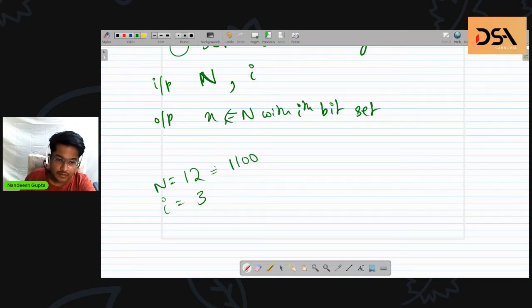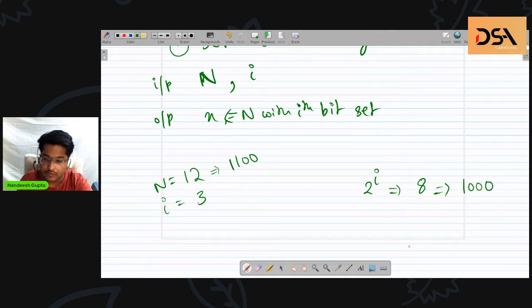This is the binary representation of n, using left shift. Okay, great. So using left shift, first of all, what is 2 raised to power I, as Rajat said? So 2 raised to power I directly corresponds to 8, which is in binary 1000.